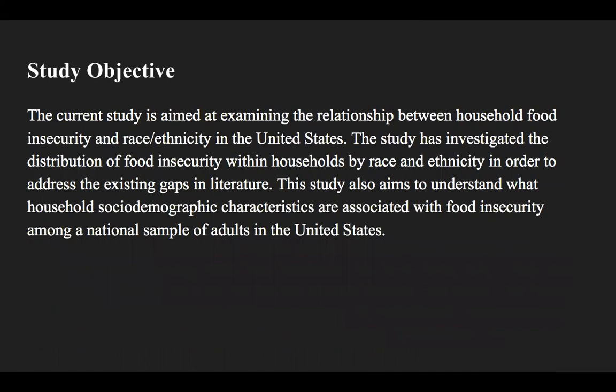This current study is aimed at examining the relationship between household food insecurity and race and ethnicity in the United States. This study has investigated the distribution of food insecurity within households by race and ethnicity in order to address the existing gaps in literature. This study also aims to understand what household socio-demographic characteristics are associated with food insecurity among a national sample of adults in the United States.